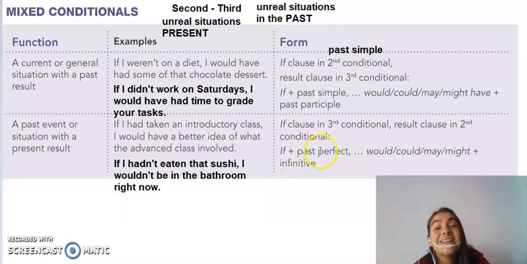Structure. So I'm going to use the if clause of the third conditional, which means past perfect, and the result clause with the second conditional, which means would plus infinitive, right? Okay, so let's go with the exercises.